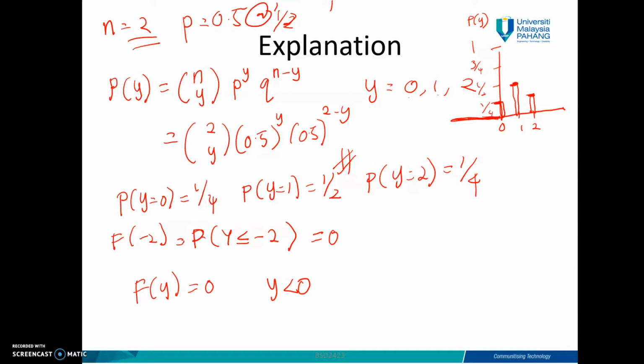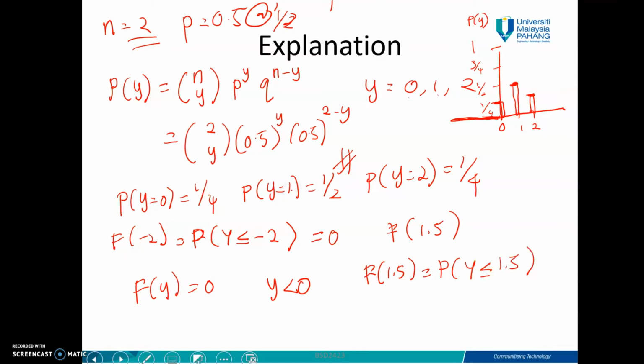Okay, so let's say we want F of 1.5. If you look, 1.5 is in the range from 1 up to 2. If you solve F(1.5), this should be the probability Y less than or equal to 1.5, isn't it?